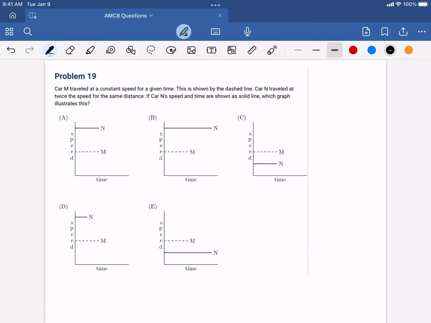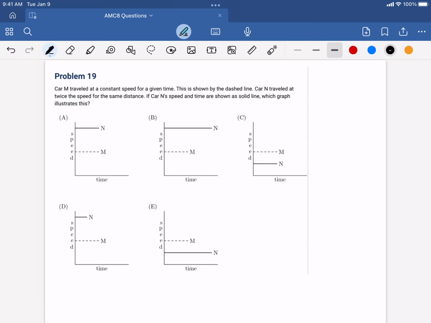Let's get into it. Problem 19. Car M traveled at constant speed for a given time. This is shown by the dashed line. Car N travels at speed for the same distance. If car N's speed and time are shown as solid line, which graph illustrates this?